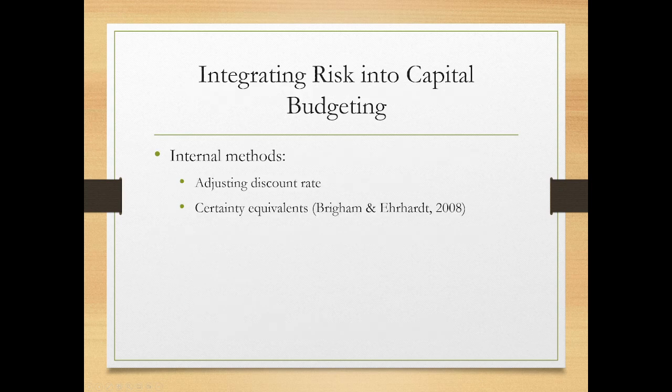Moving on to integrating risk. Integrating risk into the capital budgeting can be done using both internal methods and external methods. For internal, adjusting the discount rate refers to the value of the money the project is worth in the future. If you use a lower discount rate, you assume that money you invest will be worth the same in the future as it is today. A higher discount rate is used if you believe the money will be worth less by the time you withdraw the equity. Certainty equivalent deals with adjusting the cash flow rather than the discount rate. This method utilizes a smaller cash flow that is guaranteed over a specific period to facilitate their analysis.